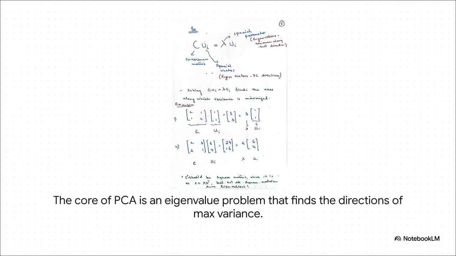So how does PCA actually find these magical new directions? Well, under the hood, it's solving something called an eigenvalue problem. Now, don't get hung up on the math here. All you really need to know is that this process finds two critical things for us. First, the exact directions of our new axes. Those are the principal components. And second, it gives us a score for each axis that tells us just how much variance, how much importance is captured along that new direction.